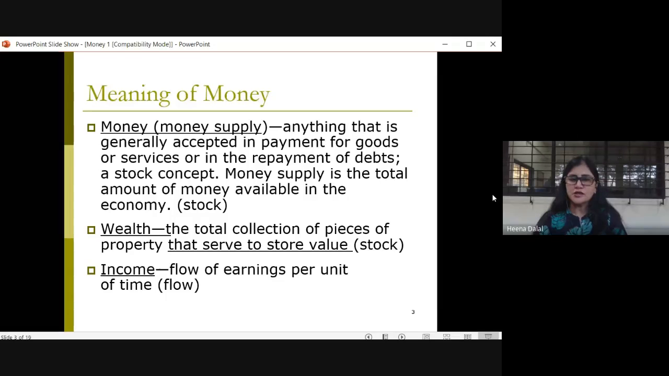And income. Now, what is income? It is the flow of earnings, right? Money, what you have in your hand, is considered as the stock. And when you spend it, it becomes a flow, right? You earn income, you earn your earnings, and you spend it for transactions, for buying goods and services, or for repayment of your debts. Correct? So we saw the meaning of money, the meaning of wealth, and the meaning of income.